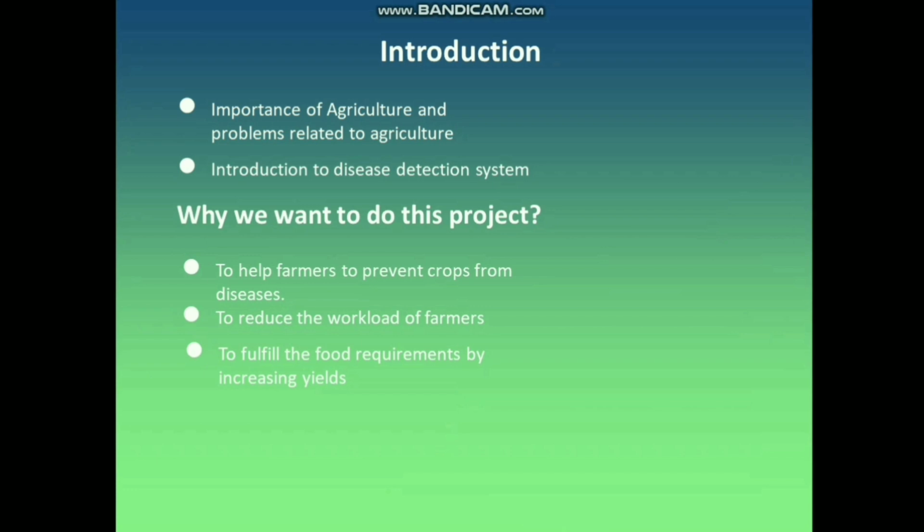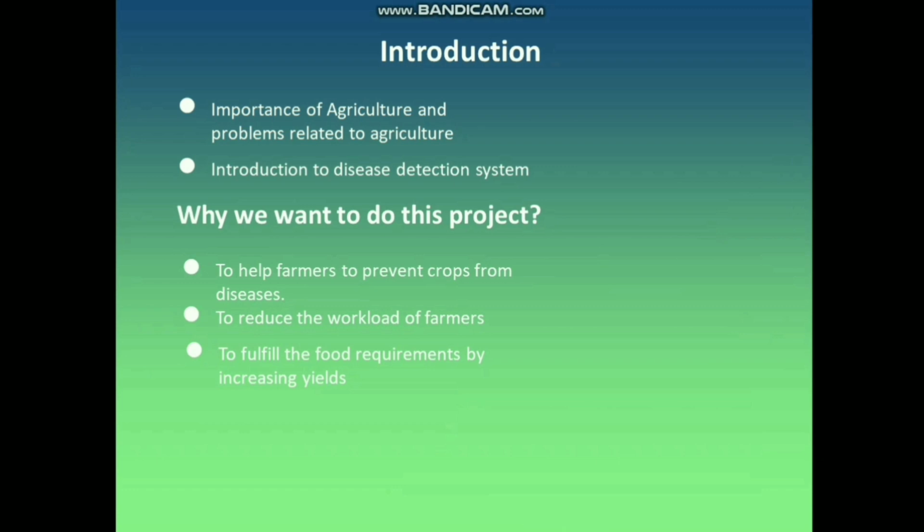Introduction. Agriculture plays an important role in our daily life. Agriculture generates our country's economy, but there are various problems preventing the farmers from gaining maximum profit from their crops due to plant disease. If this problem cannot be resolved, not only will farmers lose their income, but our country will also suffer. So, in this project, a disease detection system using machine learning will be developed.